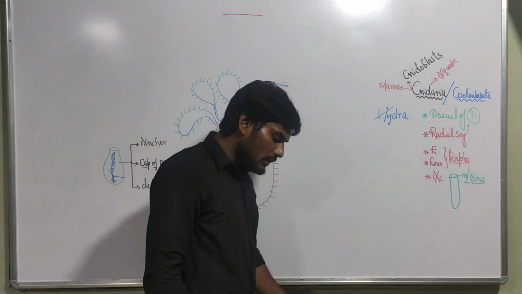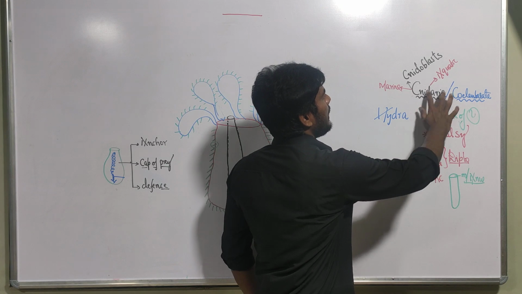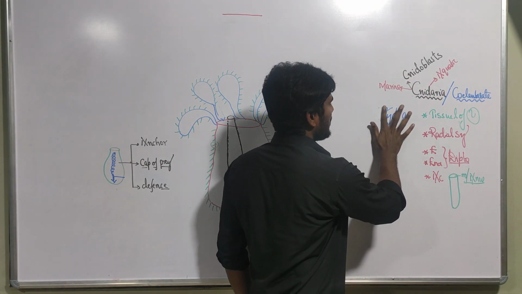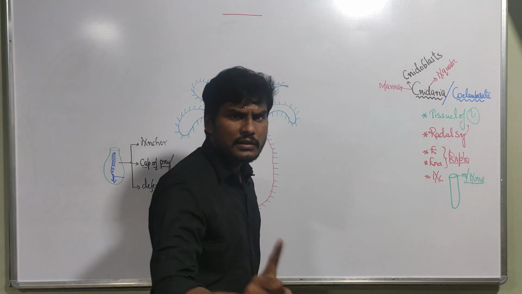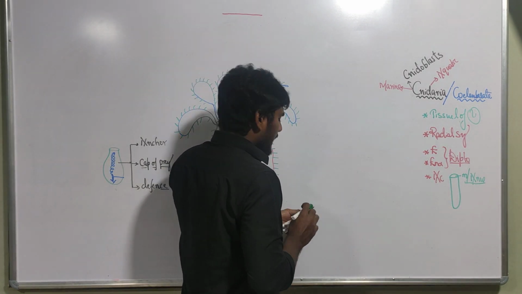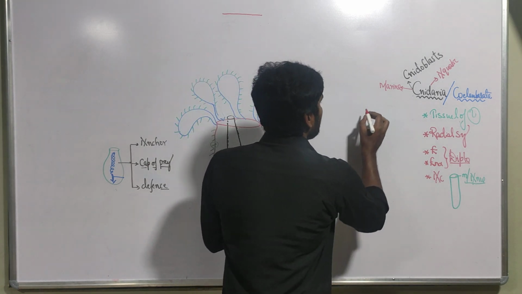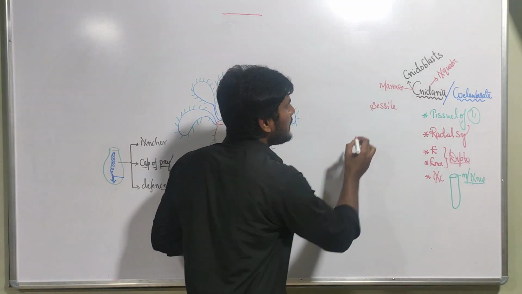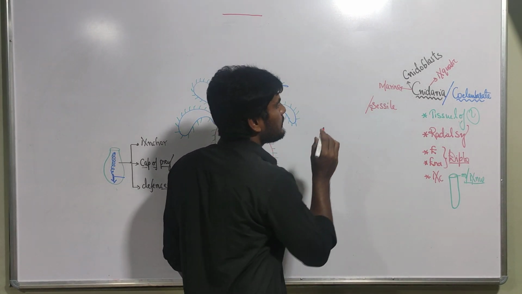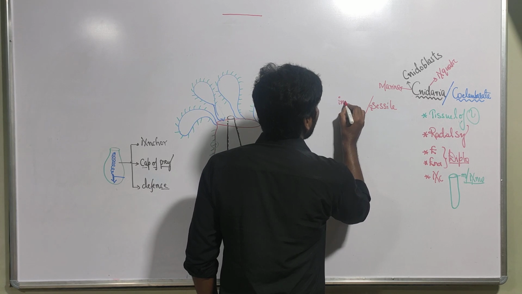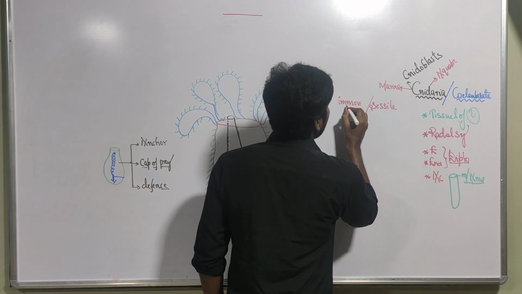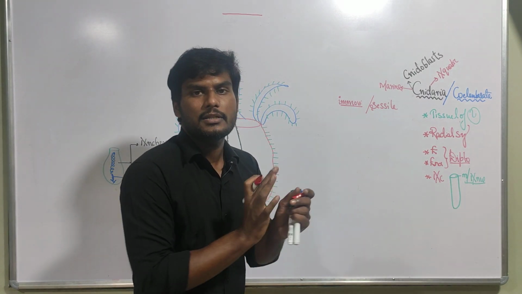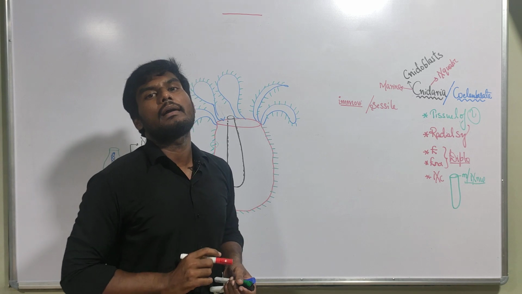First of all, as I told you, cnidarians are aquatic organisms. Mostly present in marine water, some are present in fresh water. Which one is hydra? So let's see. Cnidarians are either sessile. What is the meaning of sessile? Sessile stands for immovable. It cannot move from one place to another place. They will be present at one place only. Immovable. Sessile. You have to underline it in NCERT.